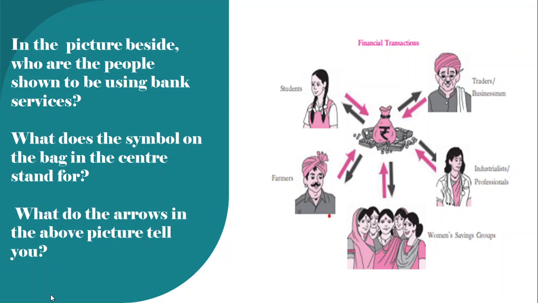Now, in the picture beside, who are the people shown to be using the bank services? Here we have a cycle of people, or you can say people from different categories. We have a trader or a businessman, an industrialist, or professionals like teachers, doctors, engineers. Then we have the women savings group, then the farmers and students. Each and every person shown in the picture might be a big businessman, or a small farmer, or a student.